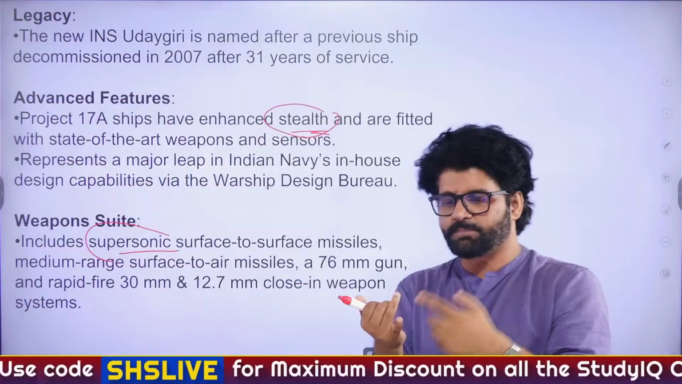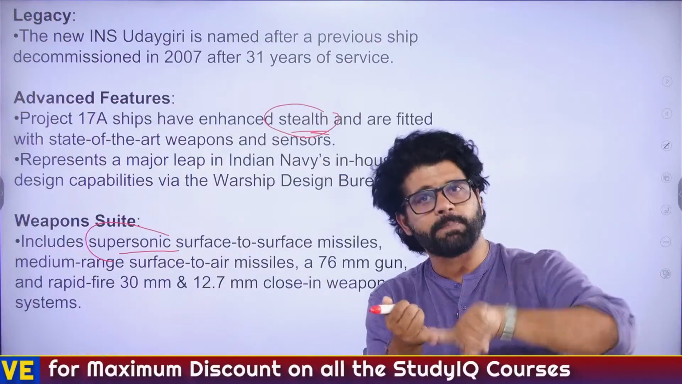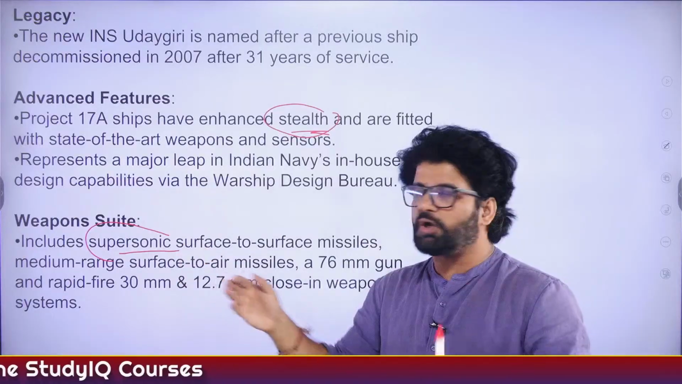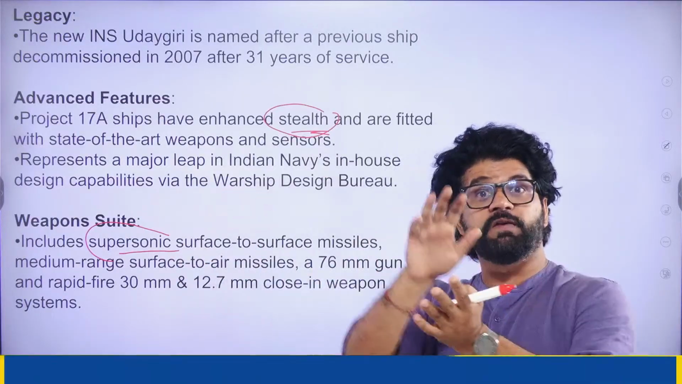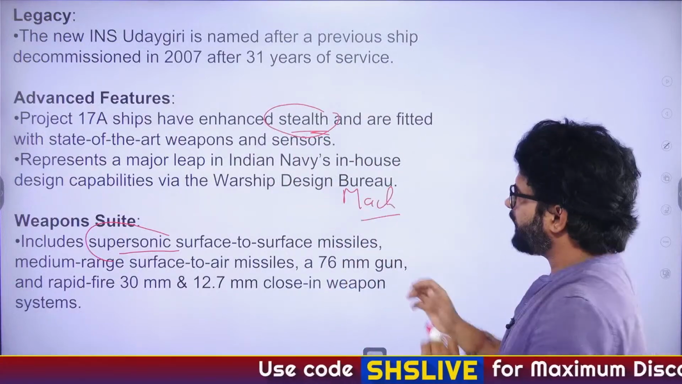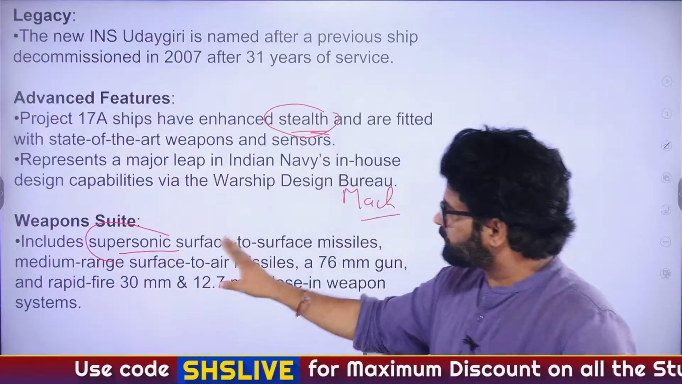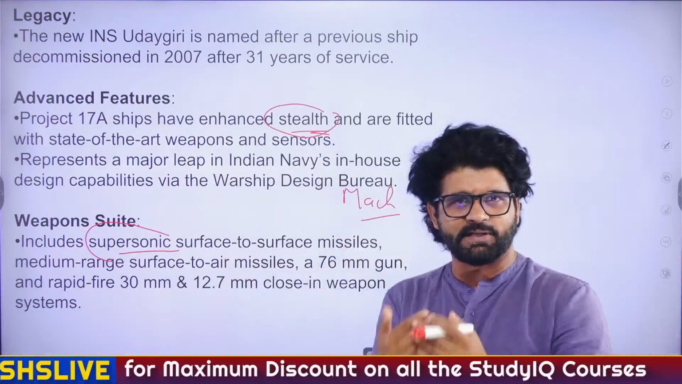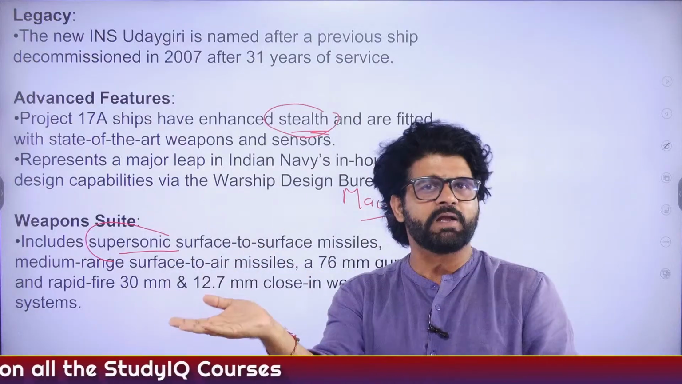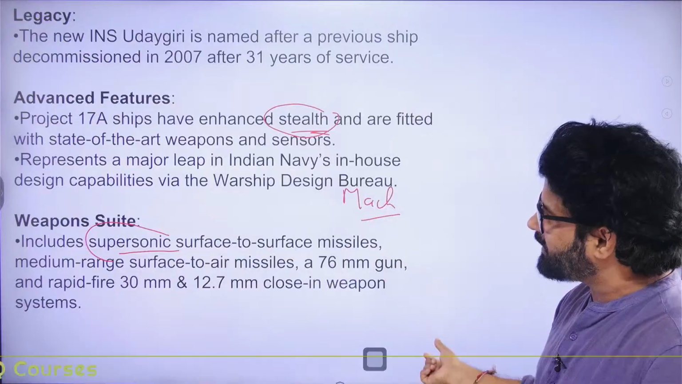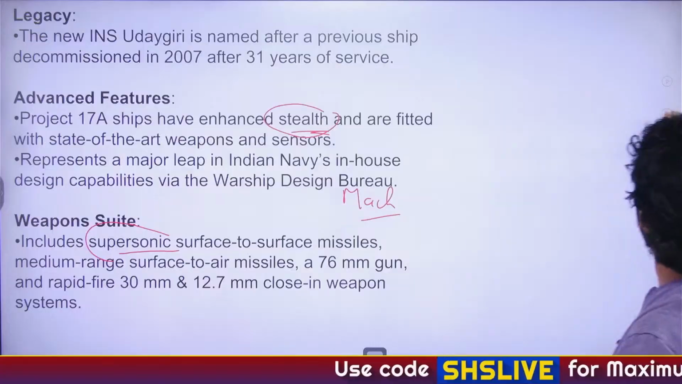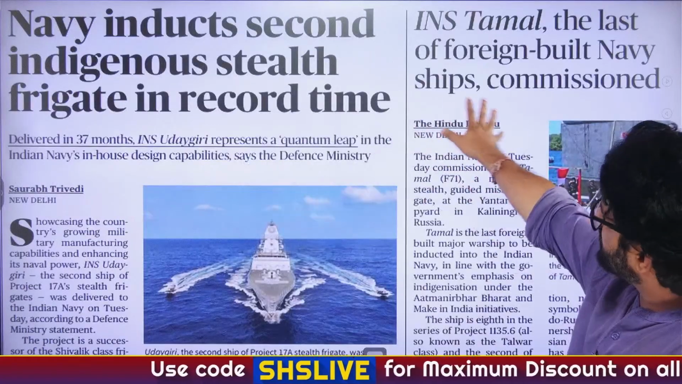There are different words. Subsonic missile, supersonic missile, hypersonic missile. So subsonic missile has speed less than the speed of sound. Supersonic, greater than the speed of sound. Hypersonic, very, very high. Like there is a word called Mach. 1 Mach is speed of sound. So if the speed is less than 1 Mach, that is subsonic. If the speed is greater than 1 Mach, that is supersonic. If the speed is greater than 5 Mach, that is hypersonic. So these are again keywords which you have to keep in mind. Rest all are just jibber jabber.